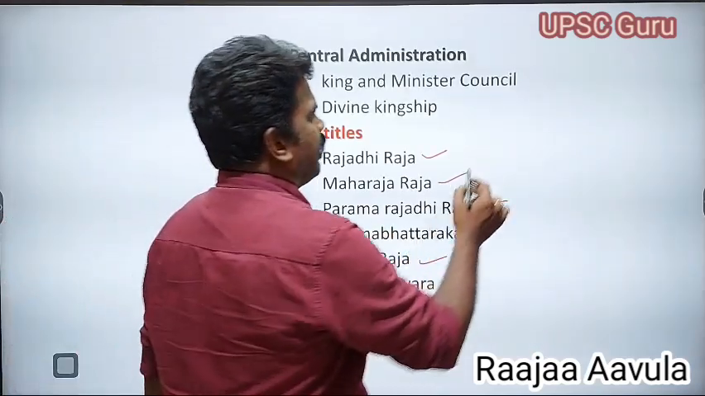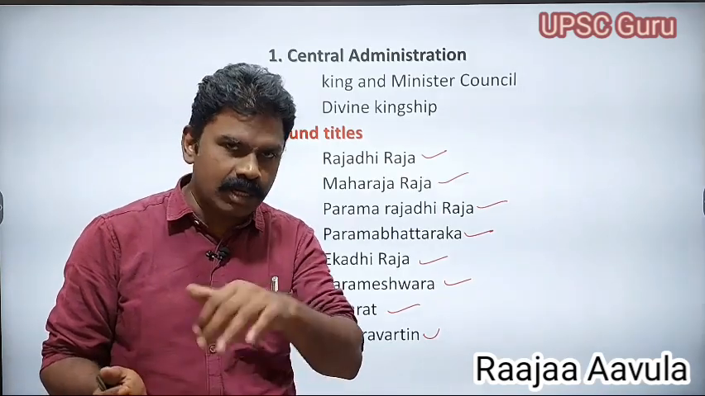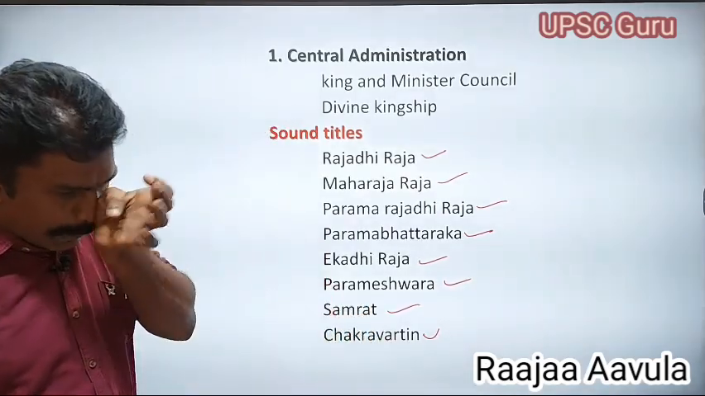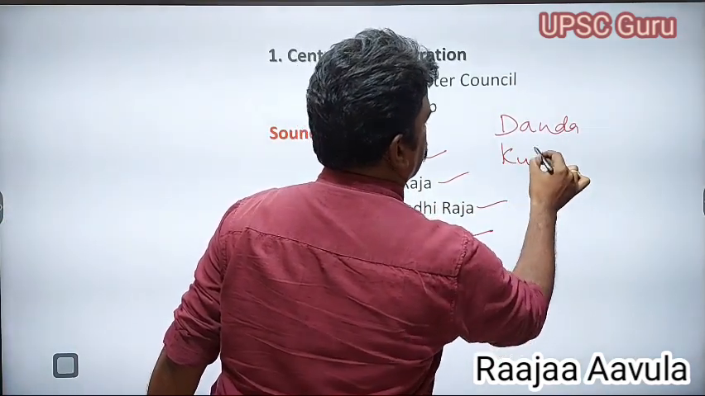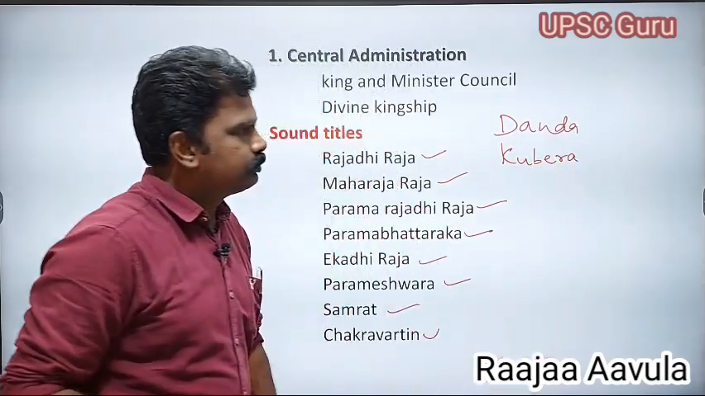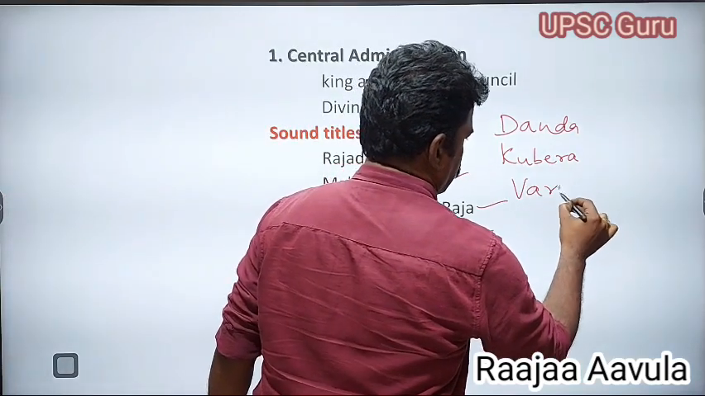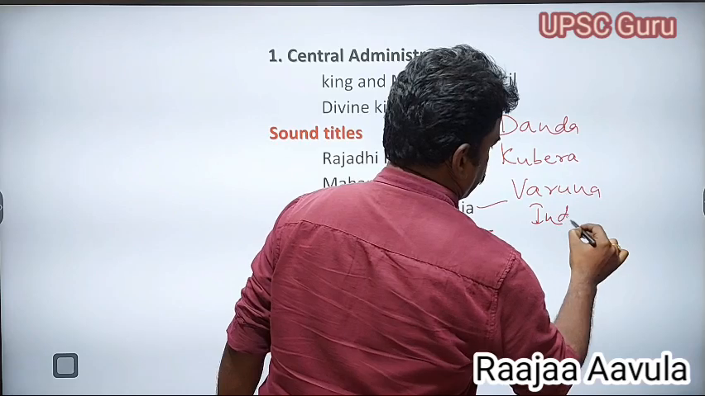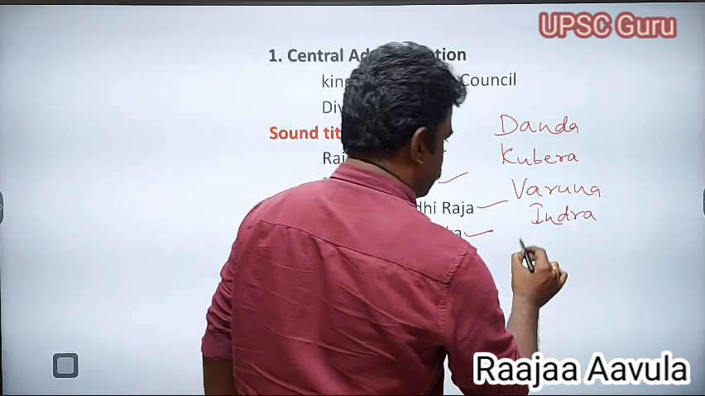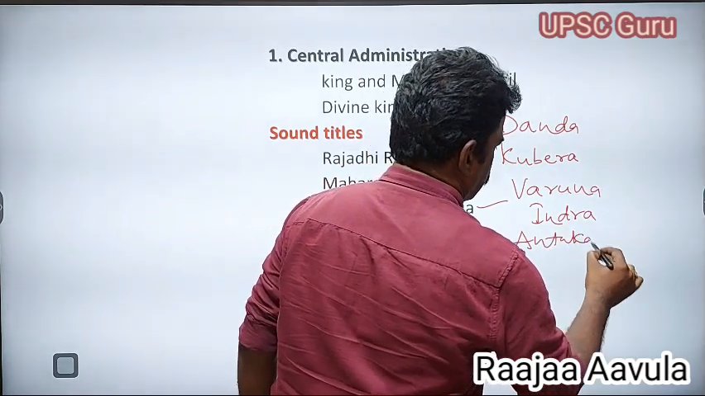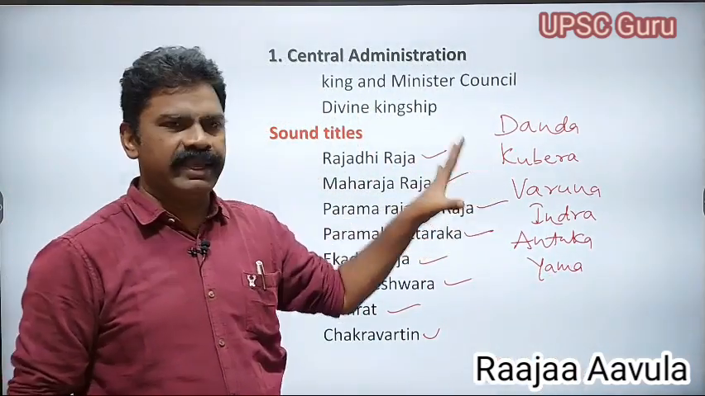Whereas coming to the point of Samudragupta, he described himself as equal to the gods, like Danda, Kubera, Varuna, Indra, Antaka, and Yama. All these titles were borne by Samudragupta.